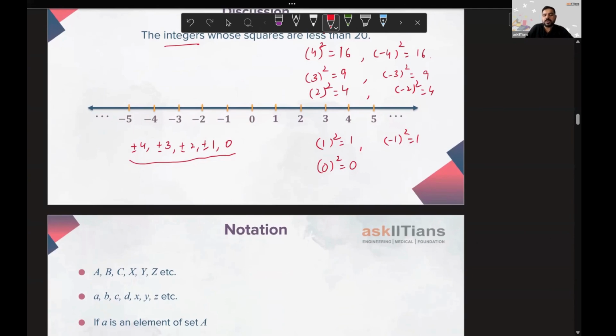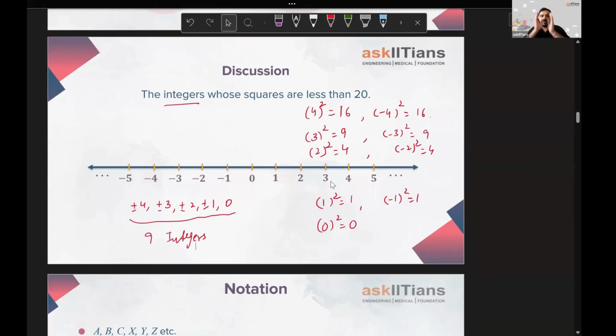How many do we have here? 2 plus 2, 4 plus 2, 6 plus 2, 8 plus 1, 9. So there are a total of 9 such integers whose square is less than 20, right? So this we understood. This is a well-defined collection: plus 4, minus 4, plus 3, minus 3, plus minus 2, plus minus 1, and 0.